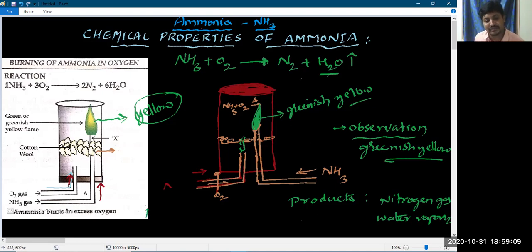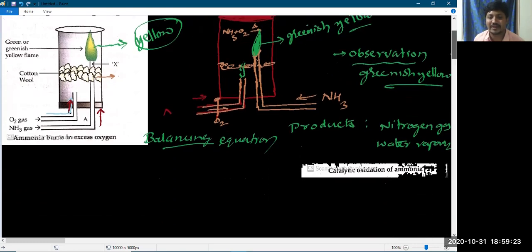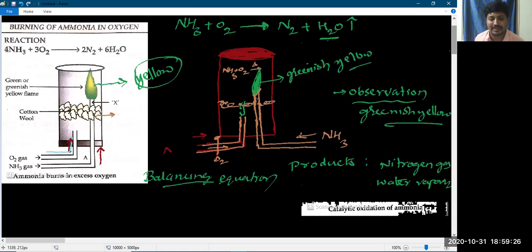Here the balanced equation is also asked, so it is very important. How do we balance the chemical equation? It is very simple. There are two methods: the hit and trial method and the partial solving method. I will write ammonia NH3 plus O2 gives N2, nitrogen gas, plus H2O. So what would be the balanced equation? Please listen, three different questions may be asked from this concept.